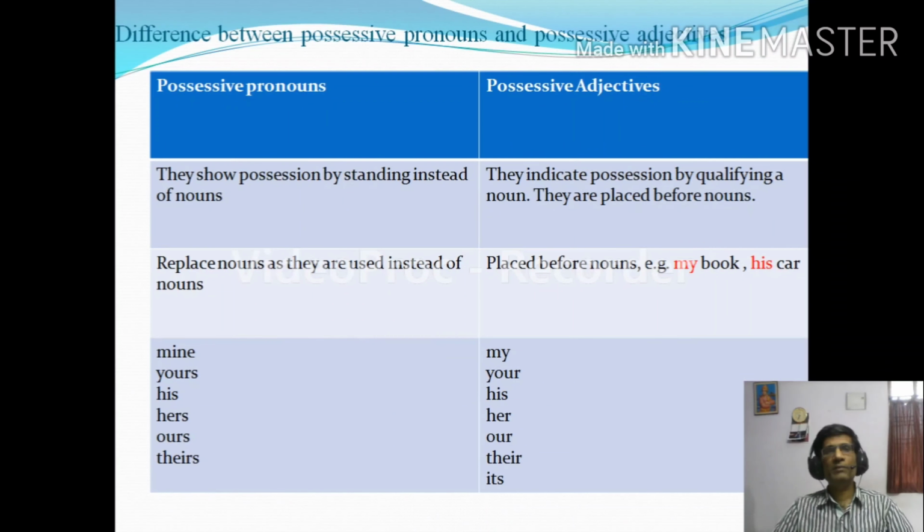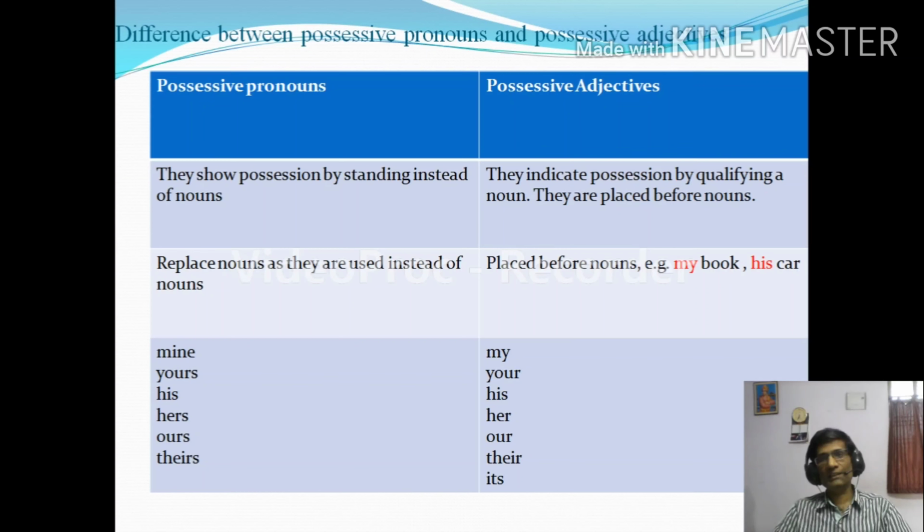Let's see the difference between possessive pronouns and possessive adjectives. Most of the students confuse possessive pronouns with possessive adjectives. So I explained here the difference between possessive pronouns and possessive adjectives. Possessive pronouns show possession by standing instead of nouns, whereas possessive adjectives indicate possession by qualifying a noun.